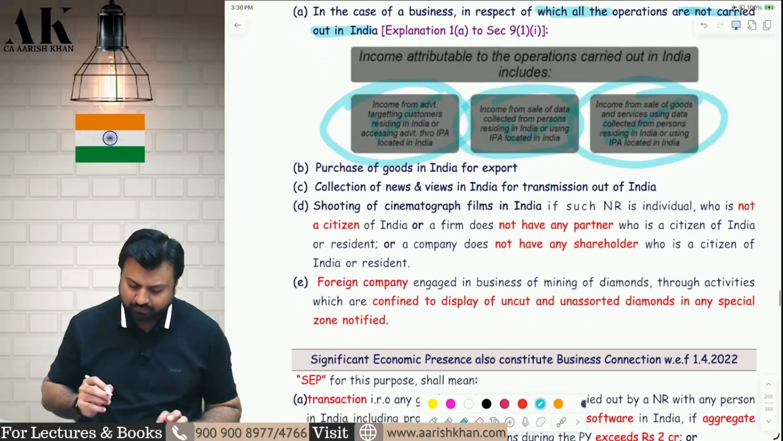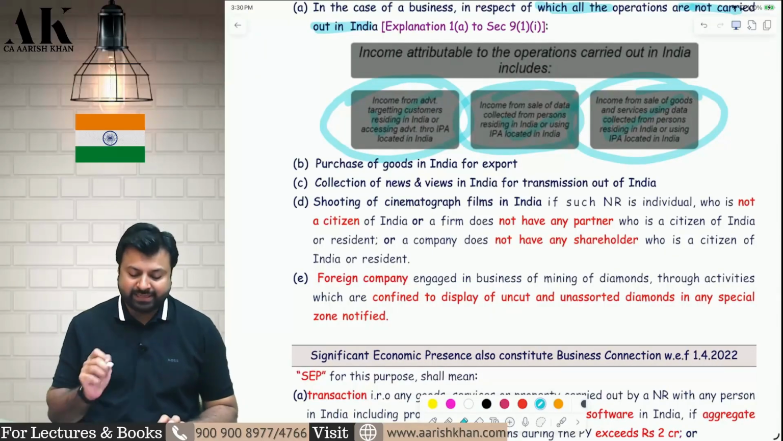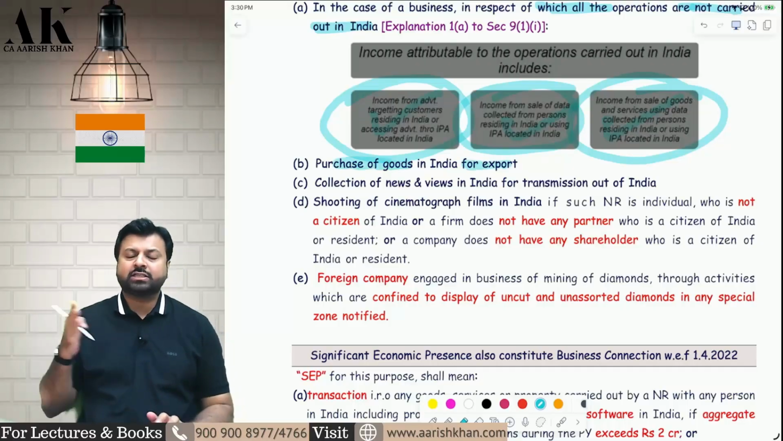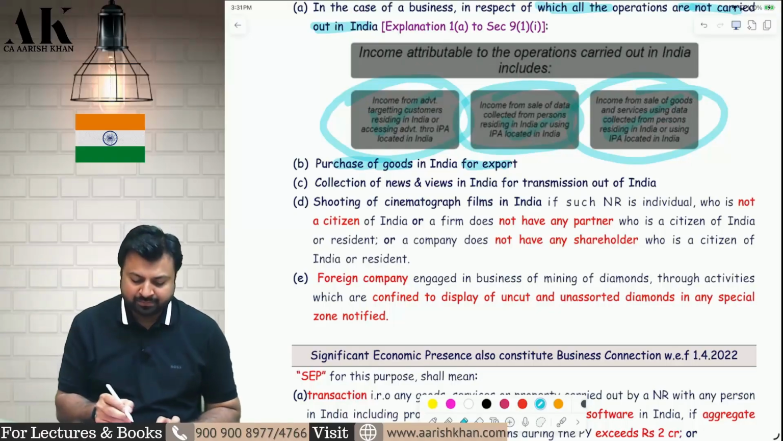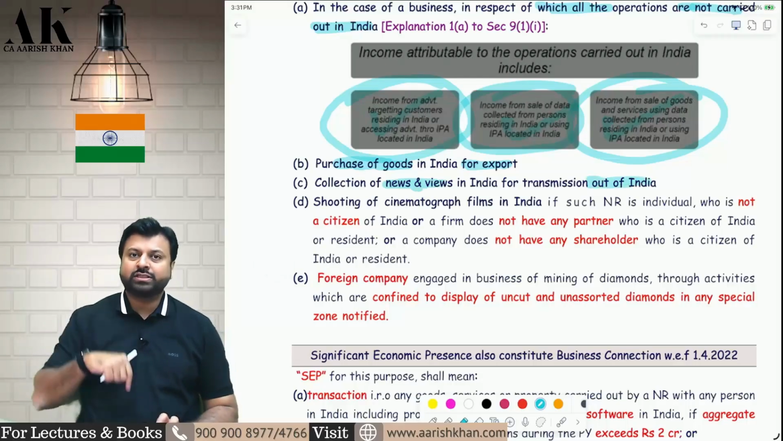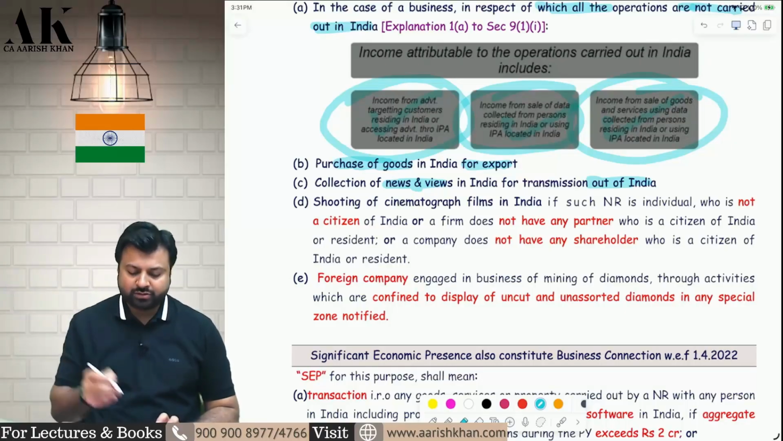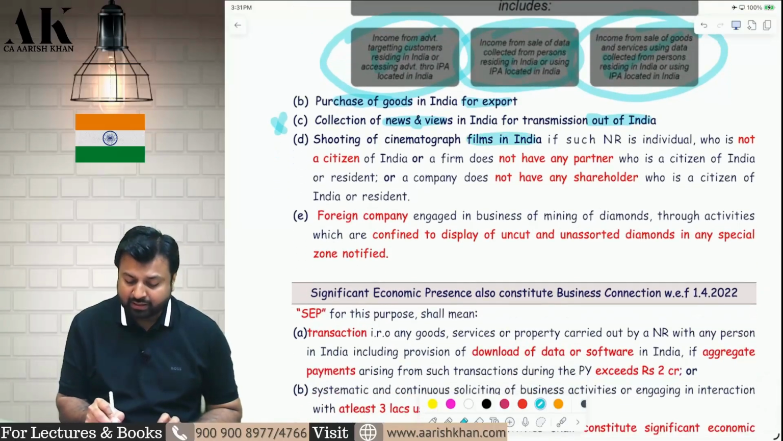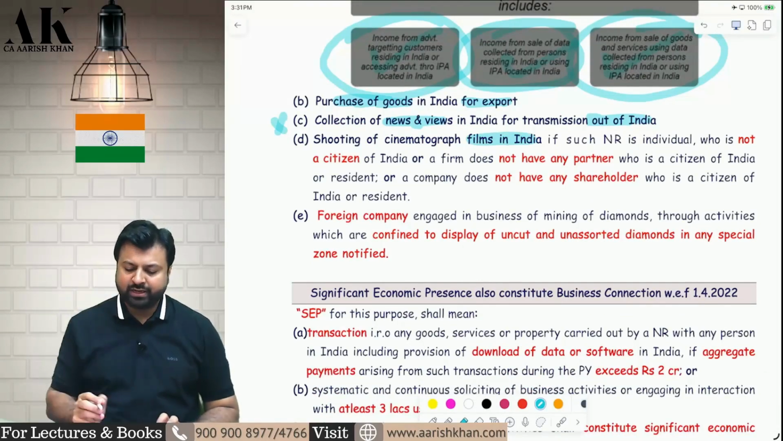Okay. Next. We are learning the exclusions of business connection. Don't forget. Second, if someone is coming to India for purchasing goods only for export, a non-resident is coming to India, purchases the goods, exports them, no business connection. Next, if someone is coming to India to collect news for transmission outside India, the news channel is coming to India, they are collecting news, but transmission is not done in India, it is done outside India, no business connection. If someone is coming to India for shooting of a cinematographic film, no business connection if the following conditions are fulfilled.